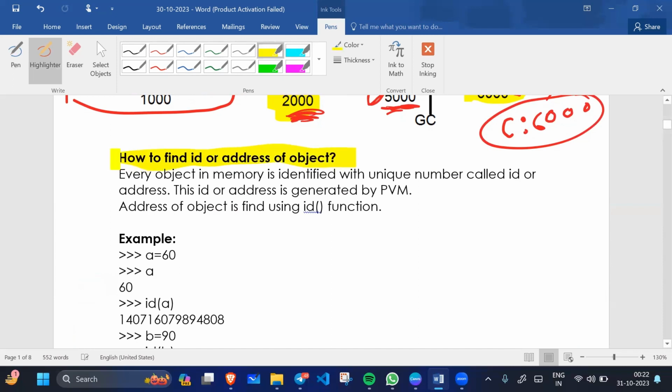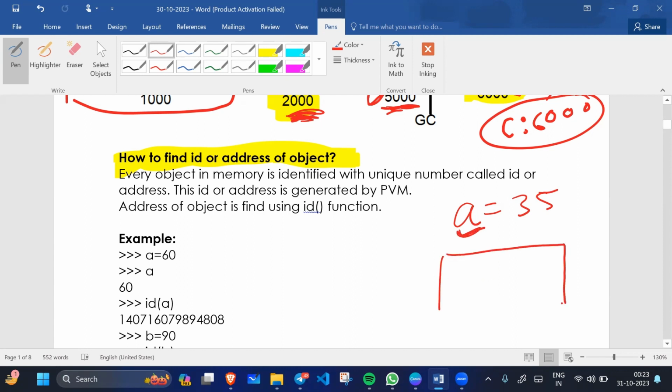Now we will see how to find the ID or address of an object. How can we find the ID or address of an object? For example, whatever we create, if we create an integer object a equals to 35, this object is of the integer class. So when we assign a equals to 35, object a is created like this.